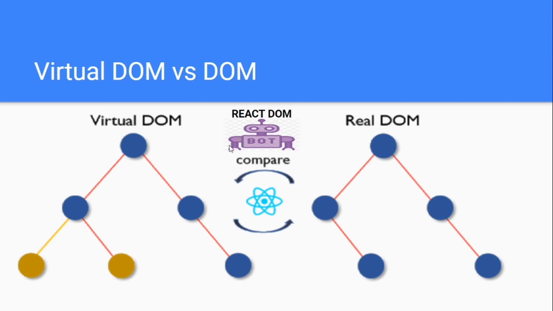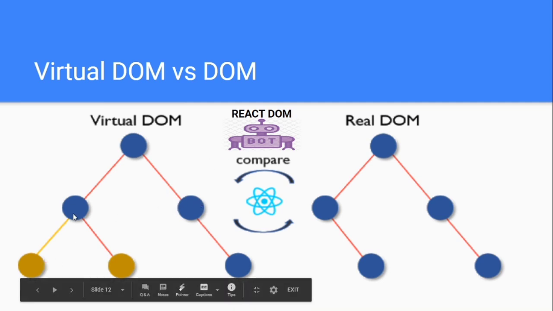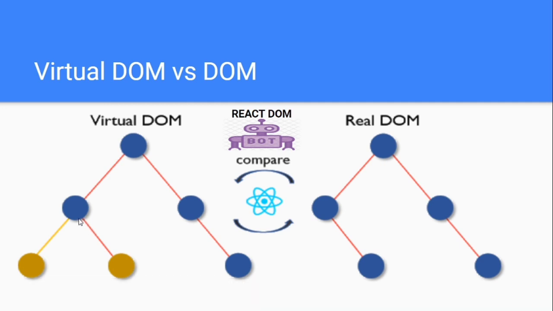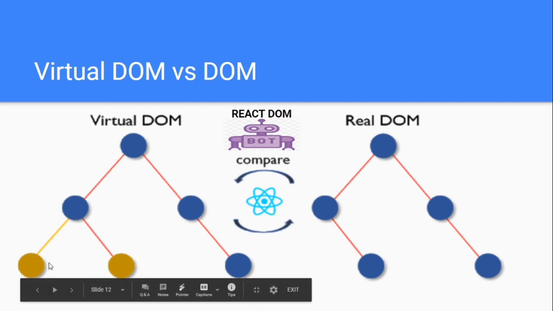The second point is that it has a comparative algorithm. What I mean is, you can see that in this virtual DOM we have this extra node here. Now when React DOM changes the DOM, it first sees what the extra thing is, finds it, and so we need to change only this part. React will only change this part. It will not re-render the entire DOM again. This is the best part of React, that we only change the part which we want to change.